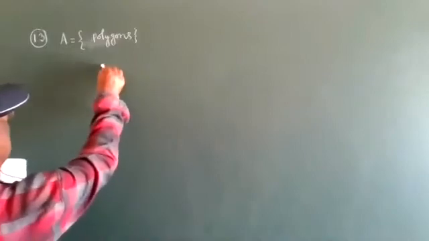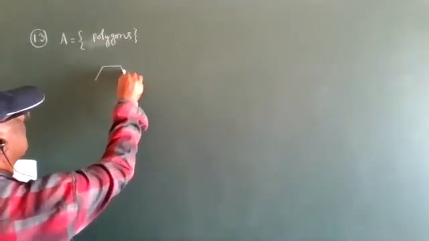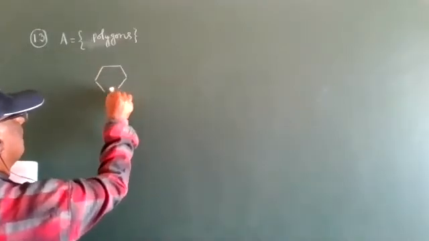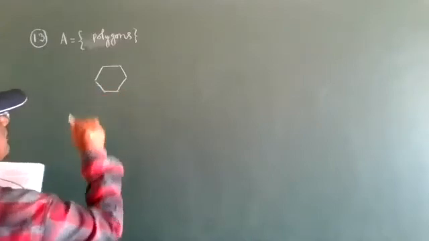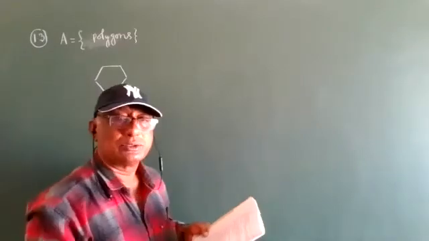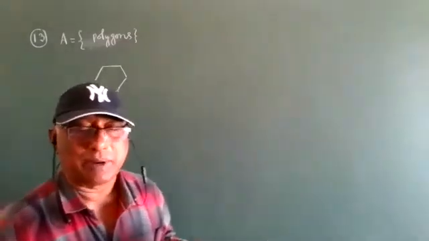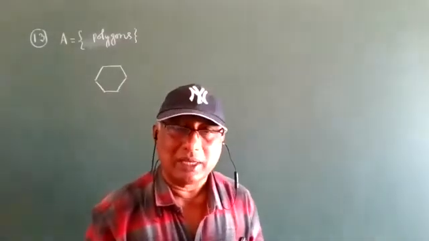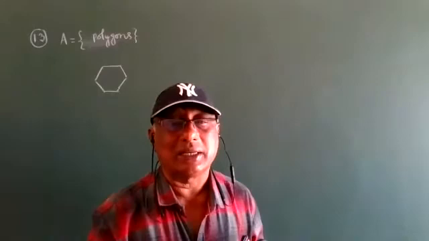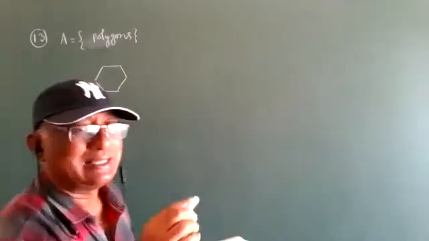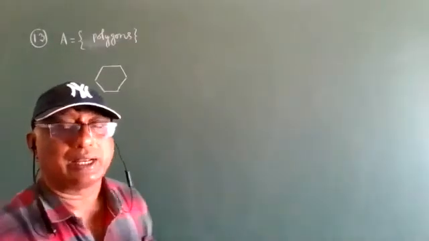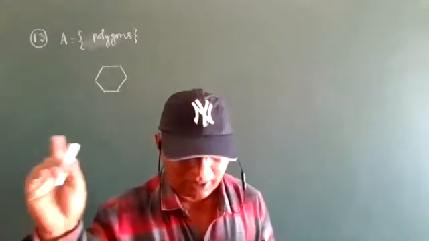We can take a hexagon, which has six sides. A hexagon is a polygon. Five sides is called a pentagon, which is a polygon. Square is a polygon. Rectangle is a polygon. Circle is a polygon. Closed figure is called a polygon.